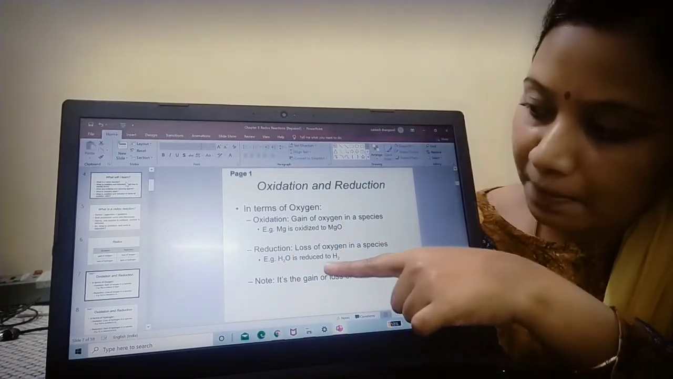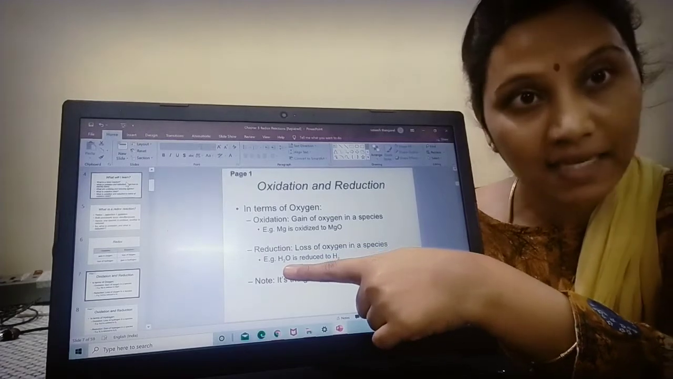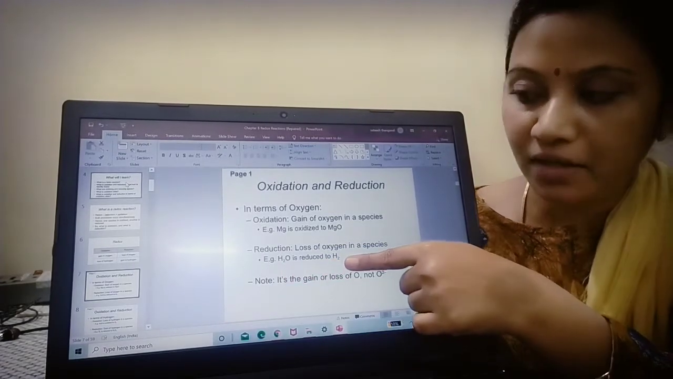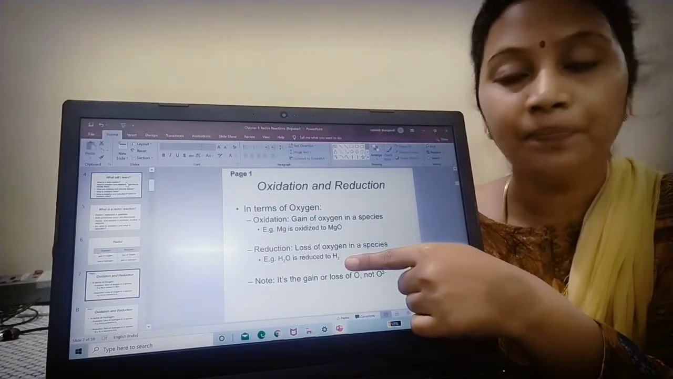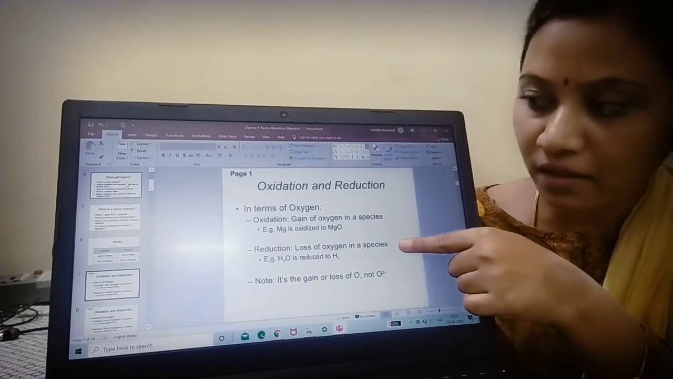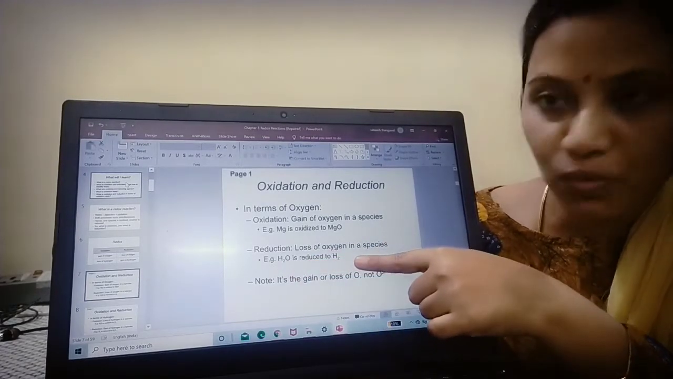So see the example, water is having oxygen, right? Now water is reduced to hydrogen. So here what happens? There is loss of oxygen. Here there is loss of oxygen, or water is reduced to hydrogen.